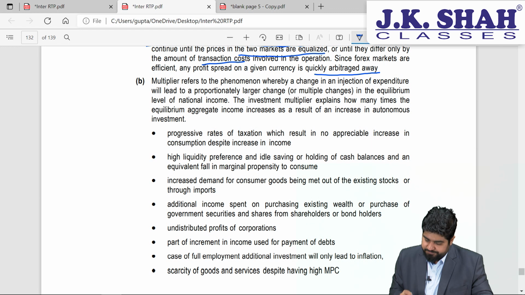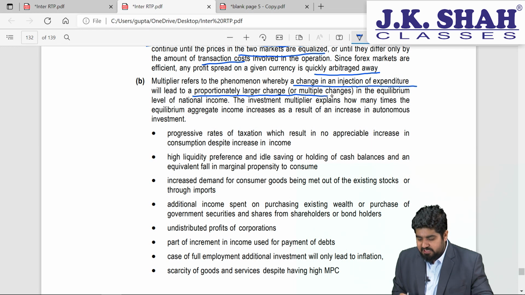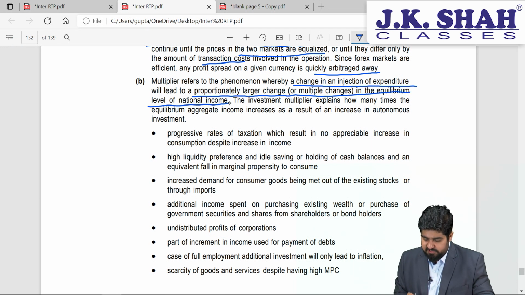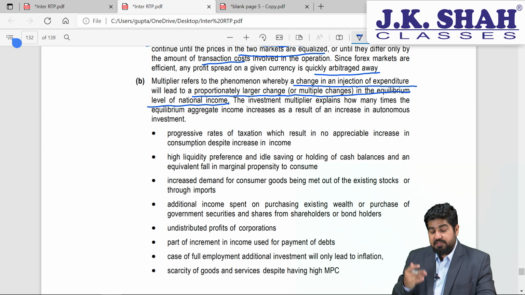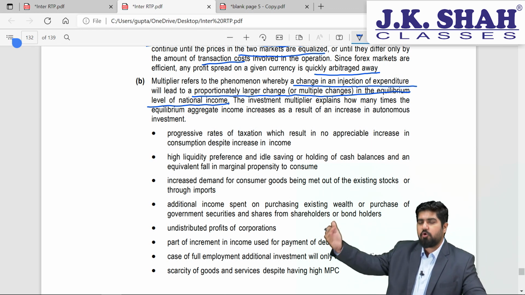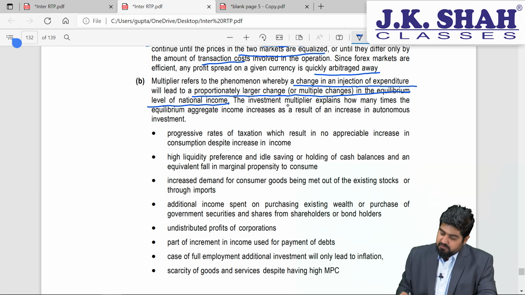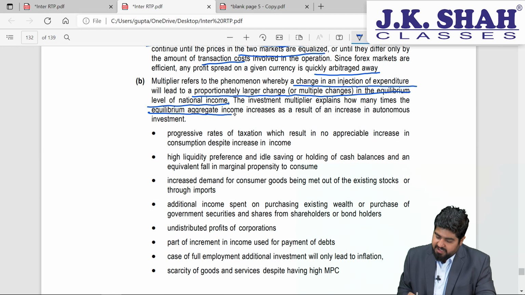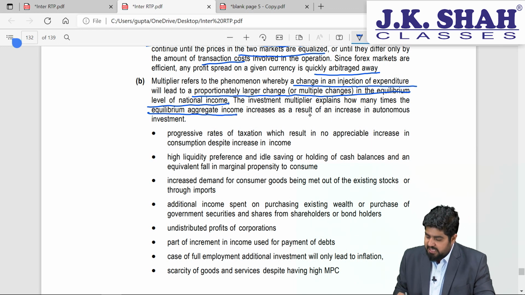The multiplier refers to the phenomenon where a change in injection of expenditure will lead to a proportionately larger change in the equilibrium level of income. So that means it is the investment or the expenditure which is done that results in more income. The investment multiplier explains how many times the equilibrium aggregate income increases as a result of an increase in autonomous investment.